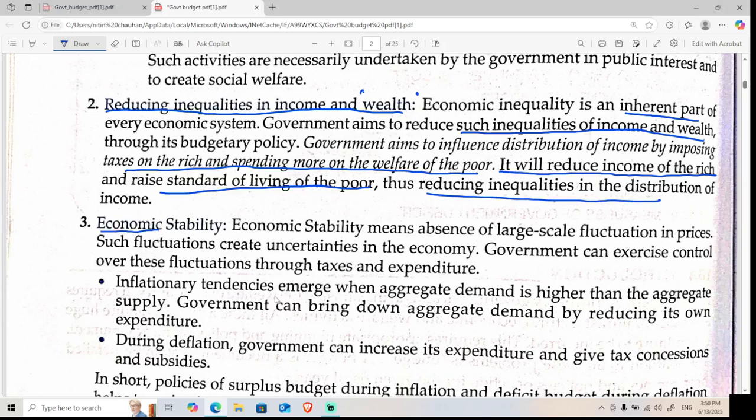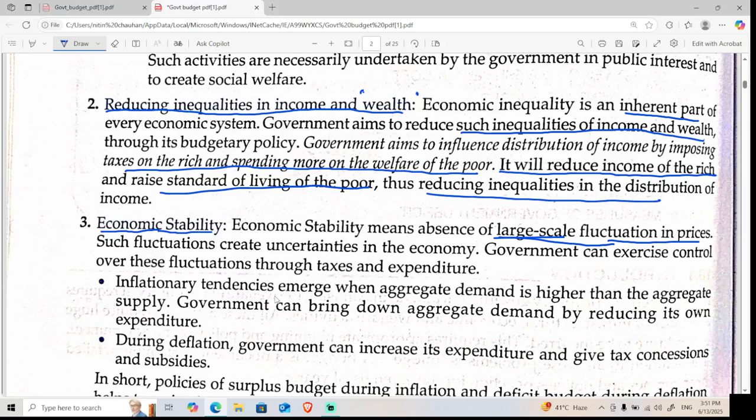The third major objective of the economy is economic stability. We want that our economy does not collapse. So, to bring stability in the economy, so that the country can run for long years, we should make a budget, right? Economic stability means absence of large scale fluctuation in price. Large scale means the price of milk rising 1 rupee, 2 rupees is fine. It's not a big deal. But if the price of petrol rises from 60 rupees to 90 rupees to 100 rupees, it is a very, very big concern, right?